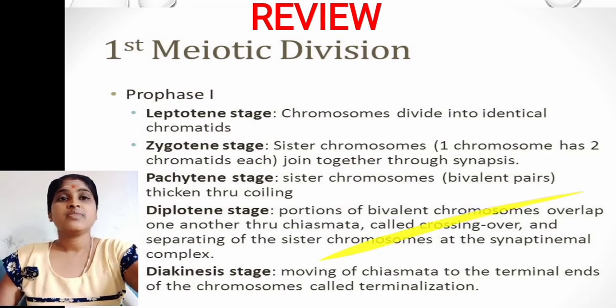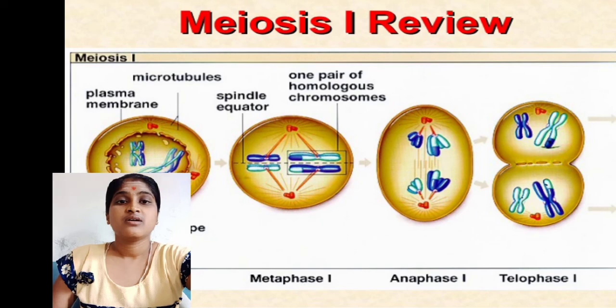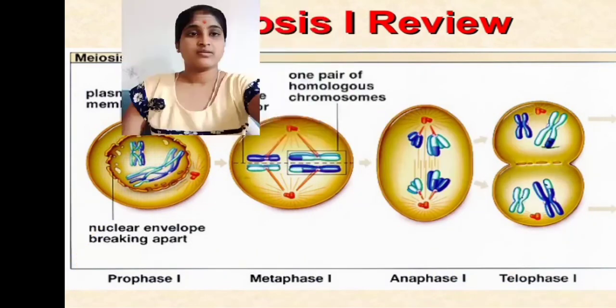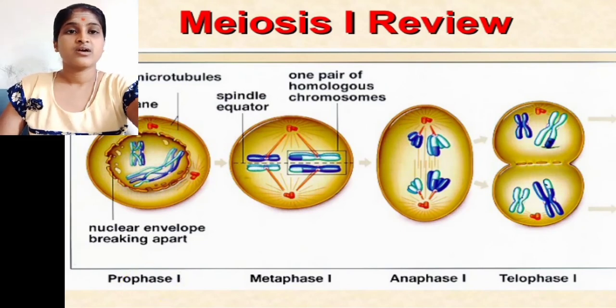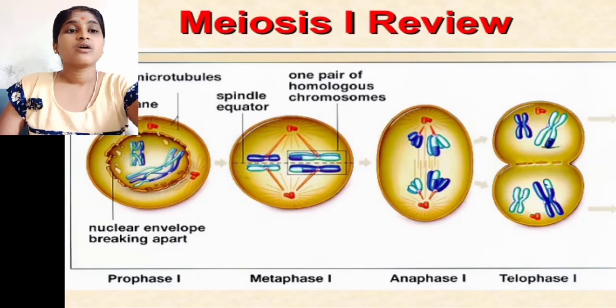Okay, these are the quick review for prophase first. Next we go to the diagrammatic representation of the quick review. Here this is the first stage, prophase, then metaphase, how chromosomes and chromatids are arranged, and anaphase formation we see. Finally we get the two daughter cells in telophase.